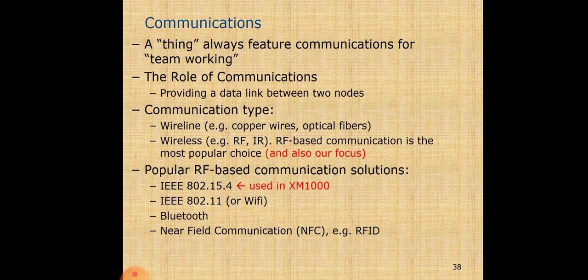Communications: the things always feature communication for team working. The role of communication is the data link between two nodes, of type wireline or wireless, with wireless a popular choice. Popular RF based communication solutions follow the IEEE standards. Here you can see 802.11 for Wi-Fi, Bluetooth and near field communication, NFC, for example RFID.